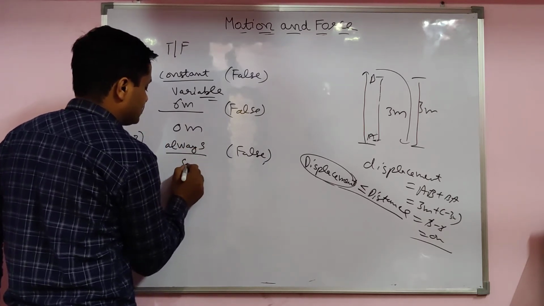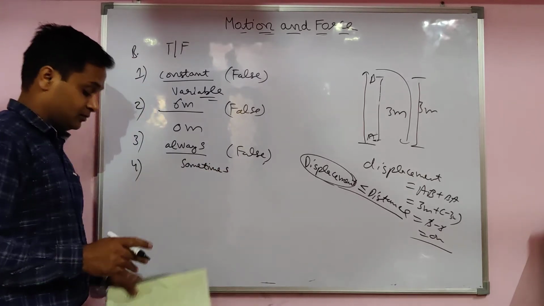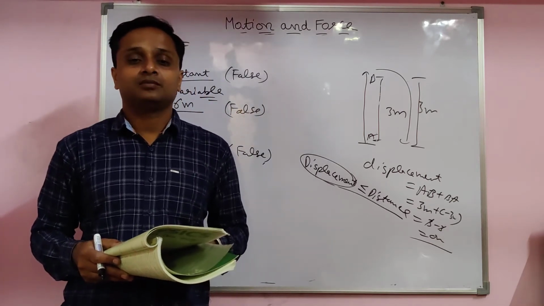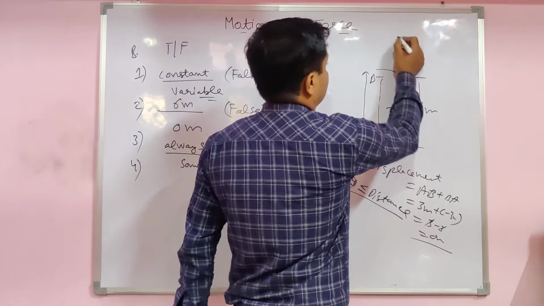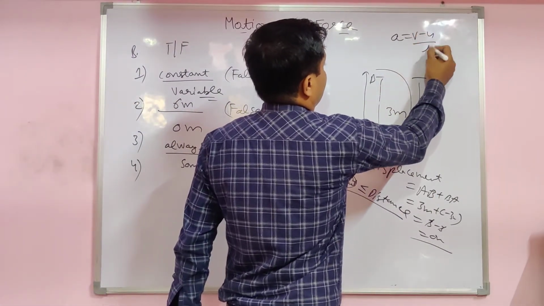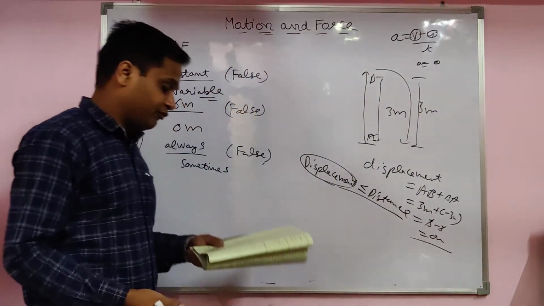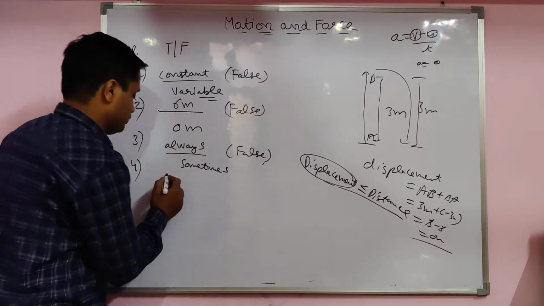Underline "always" and write "sometimes", under some conditions only. Fourth one: a body with a constant velocity has no acceleration. Yes, if velocity is constant, the acceleration is 0 only, as already told to you. Obviously no acceleration, so the answer is true.